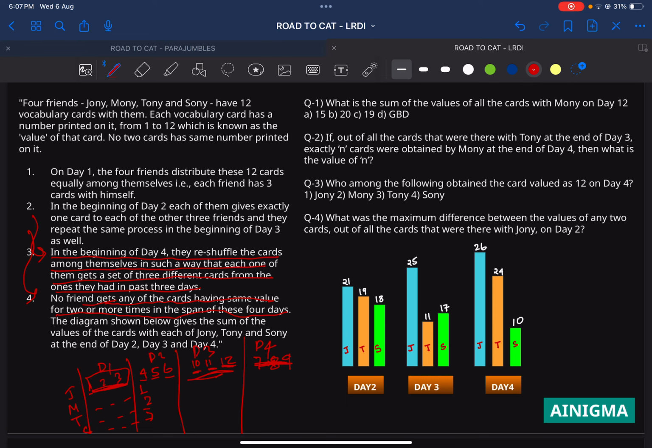So the first conclusion that you have to make is that every friend would get the values from 1 to 12. That is the first conclusion that we are making, that everyone will get the values from 1 to 12, and that is completely fine.